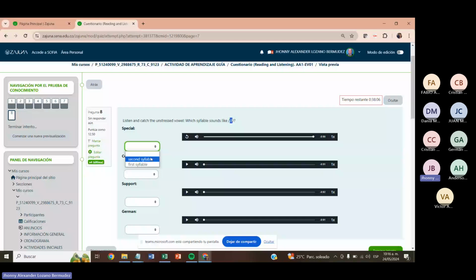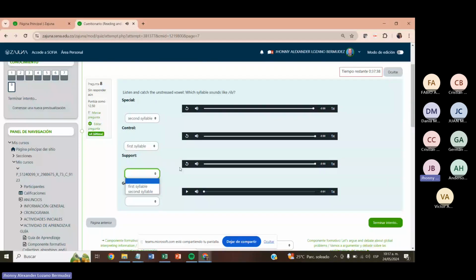The first one is s. So second syllable. Control, control, first syllable. Remember that this sound is the schwa sound. It's a very soft sound, right? Like control, control, right? Special, support, support, support.